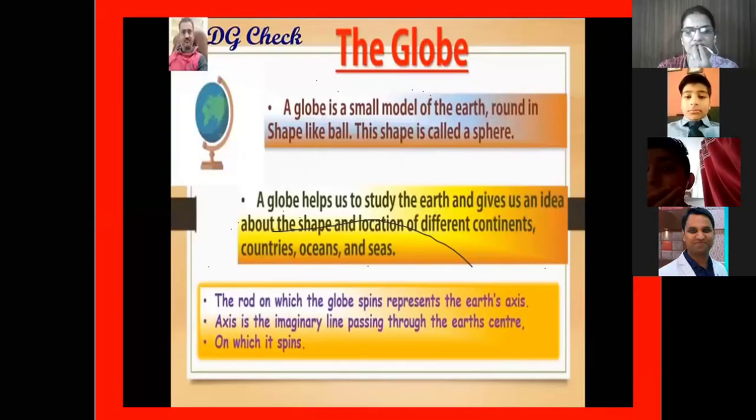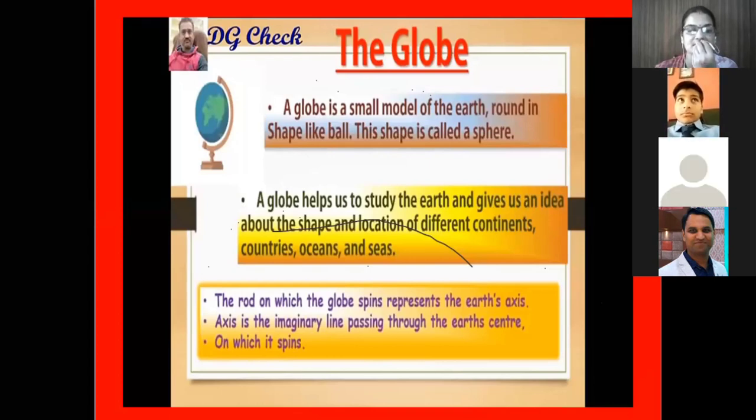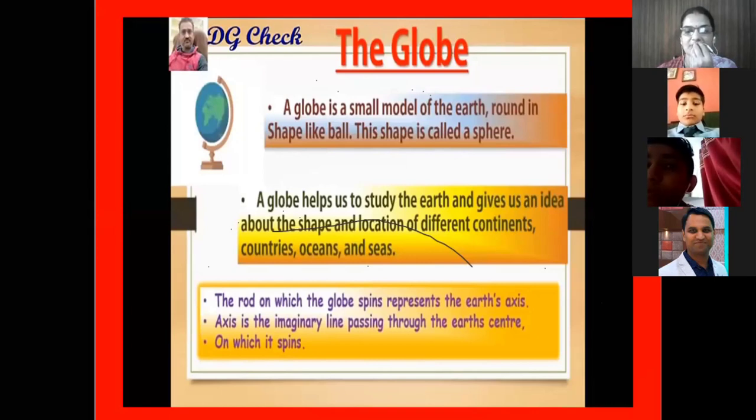The rod on which you can see the globe, students. The rod on which the globe spins represents the earth's axis. The axis is the imaginary line passing through the earth's center on which it spins.